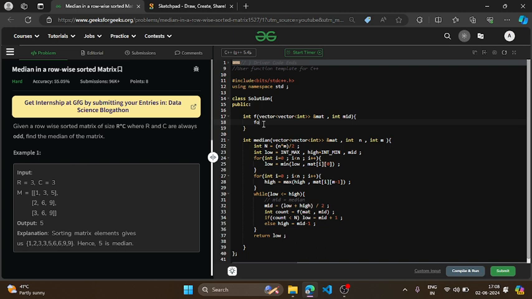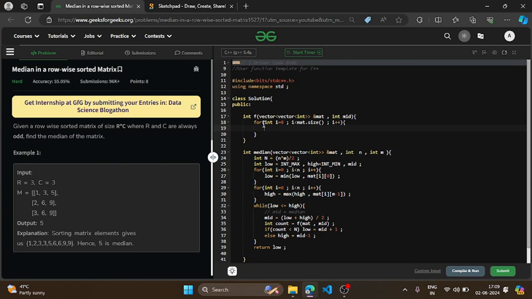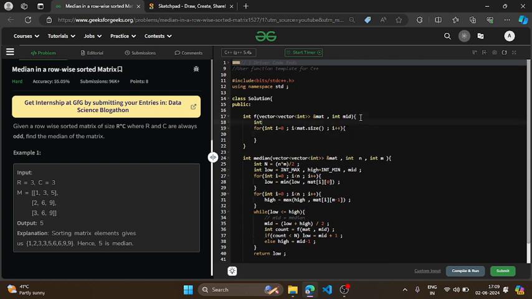So in this way we can calculate the number of elements which are less than or equal to mid in each and every row. So I will just run a loop for each row, which is going to be on, let's say, matrix dot size. Okay, now let me make a count variable which will count the total number of elements. Initially just set it to 0. Now I will increase my count by the value we will get with the help of the upper bound.